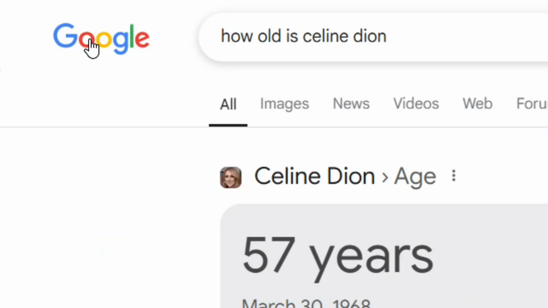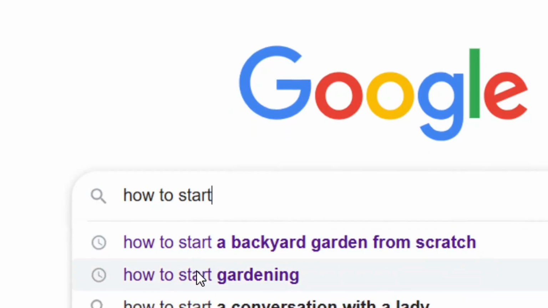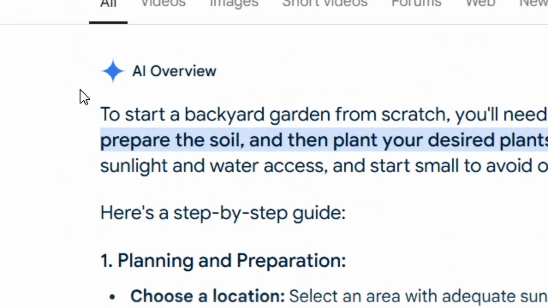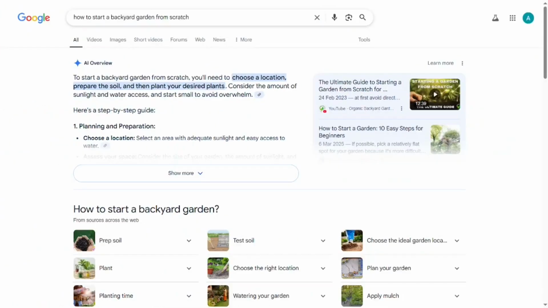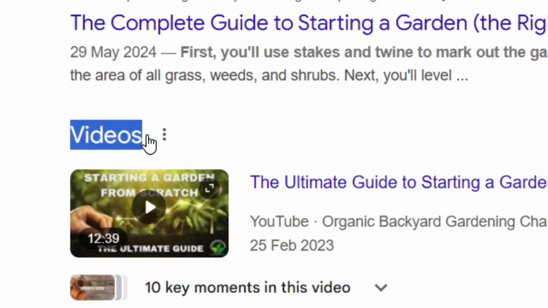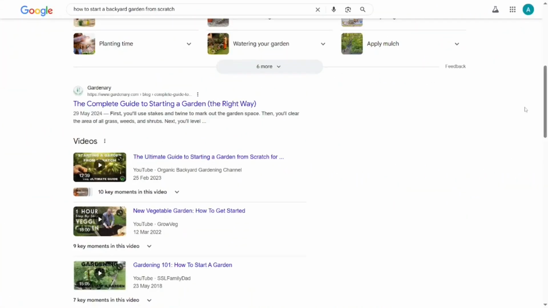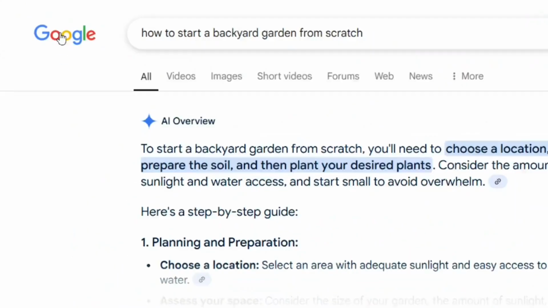So let's go to Google again and put in another one. Let's go practical, like how to start a backyard garden from scratch. This one too, we have gotten a direct answer from the Google AI overview. Besides the AI overview giving us a direct answer of what we want, it has also given us videos giving a step-by-step guide on how to start the gardening. So this means that Google prefers videos over articles. So when you go after queries like this too, it also becomes hard to get traffic.